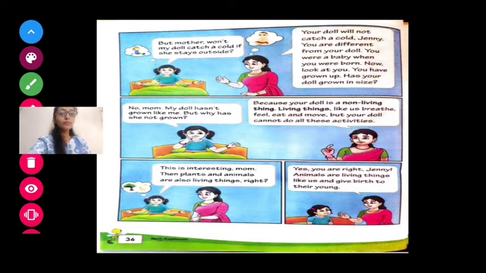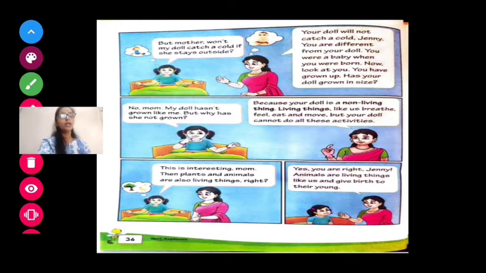Okay? Yes. Now, this is interesting, mom. Now what is Jenny saying? This is interesting, mom. Plants and animals, then plants and animals are also living things, right? Yes, right. Why are they living things? Because they grow, they breathe, they feel, they walk. So they are living things. Okay. Yes, you are right, Jenny.